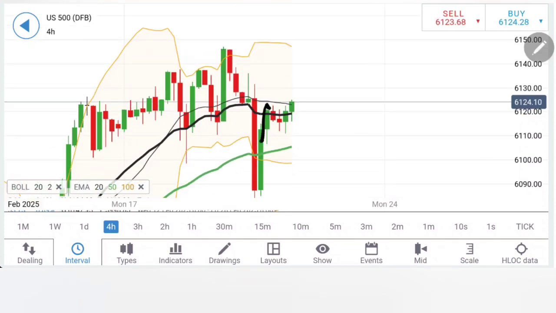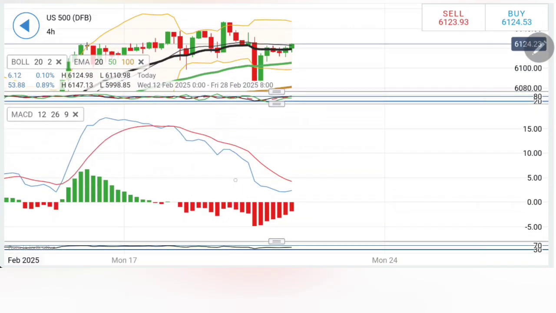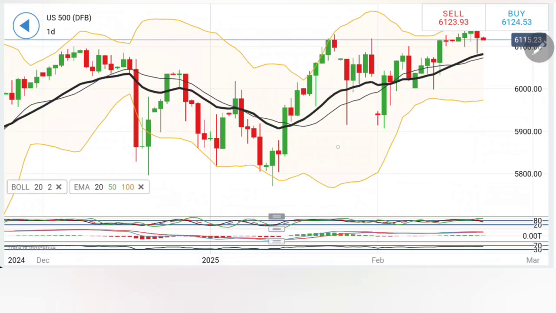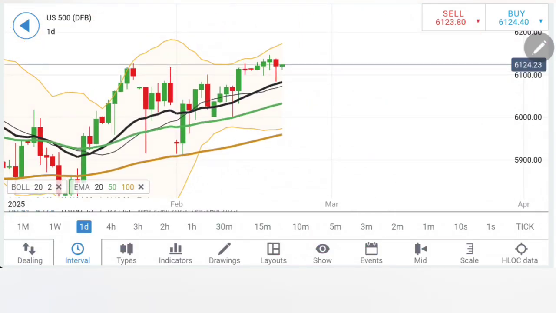On the 4 hour chart, similar observation: rise, retracement, rise here, but I can see the bullishness is getting diminished. Wait for it to stay beyond 6132-40 levels, which will confirm further rise. Indicators are comfortable right now. I will not say that it is showing any signs of reversal or that it is staying overbought. I will say it is still staying in the zone. Wait for a breakout here.